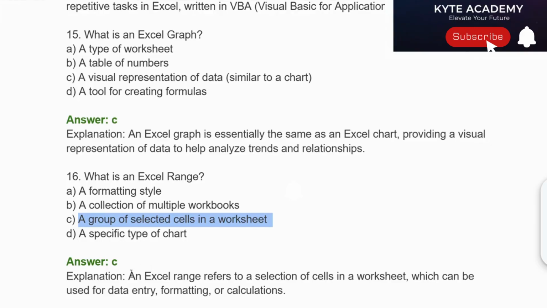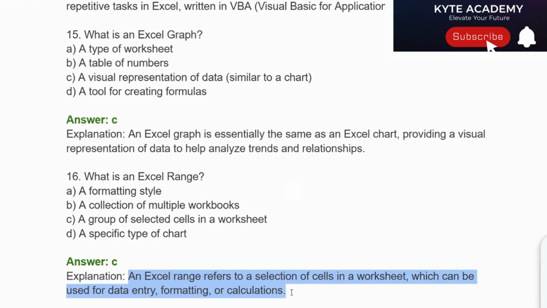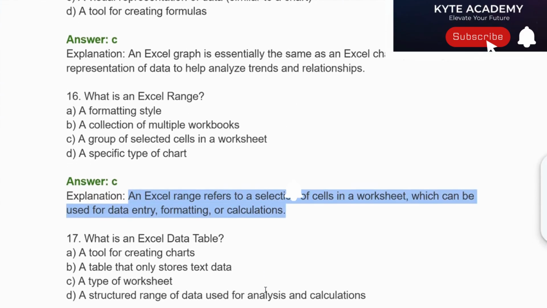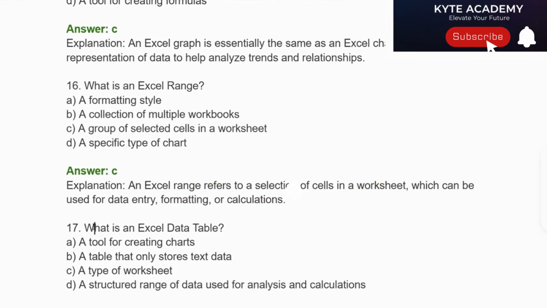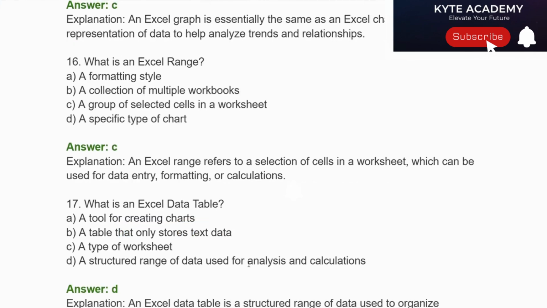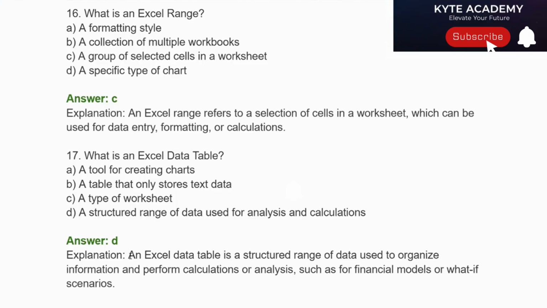Explanation. An Excel range refers to a selection of cells in a worksheet which can be used for data entry, formatting, or calculations. Question number 17. What is an Excel data table? Option A, a tool for creating charts. Option B, a table that stores only text data. Option C, a type of worksheet. Option D, a structured range of data used for analysis and calculations. Correct answer is option D.